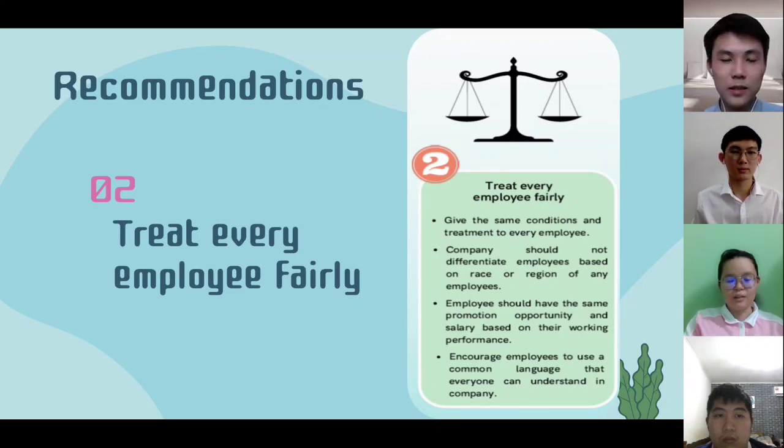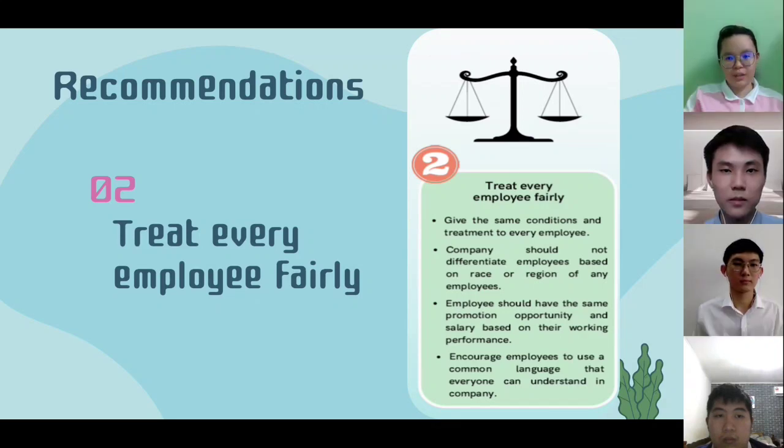Thank you, Wai Kang. My name is Sharon Goh Yin Sing with metric number 76717, and I will present the second recommendation. In my opinion, a way to help companies eliminate racial, national, and regional discrimination and bias in the workplace is that employers should treat every employee fairly. Employers are responsible for making sure that employees who apply for a job with them are treated fairly. Companies should give the same conditions and treatment to every employee to prevent discrimination at the workplace.